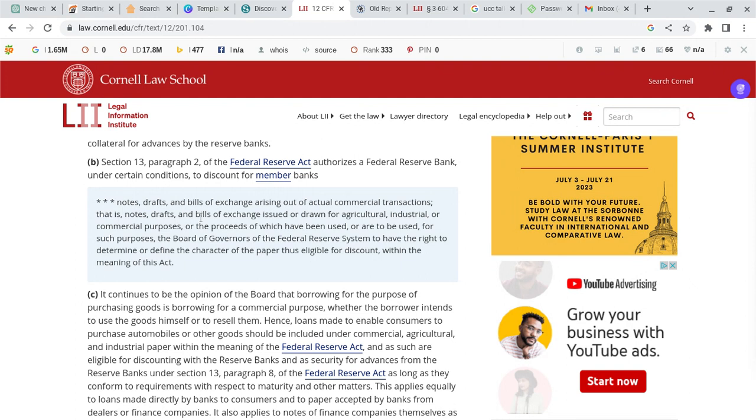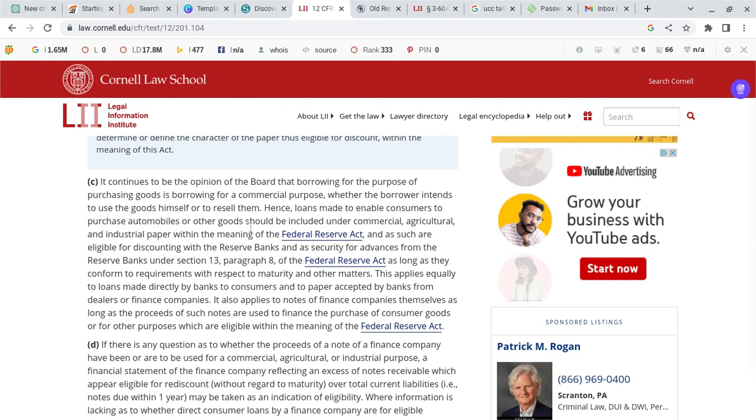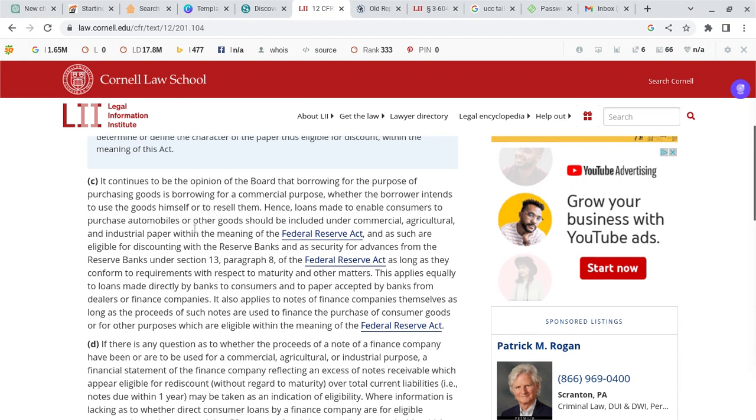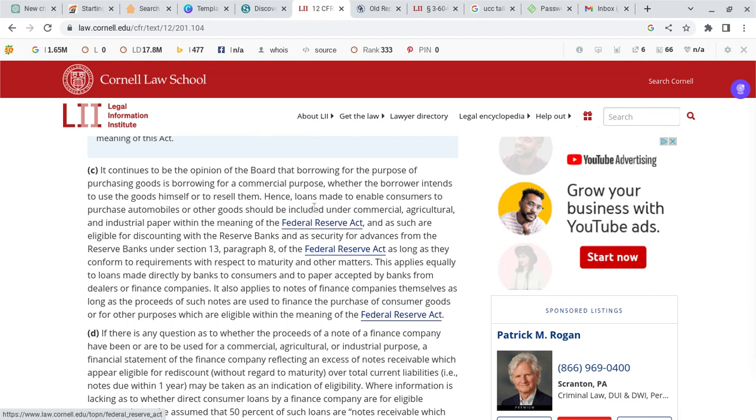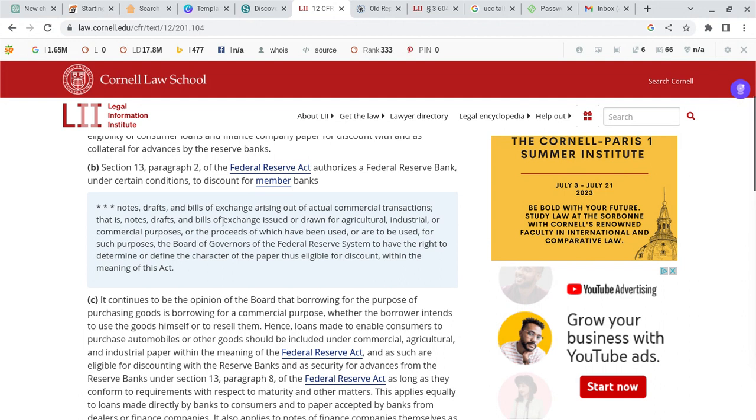You understand? So this is very important when you're dealing with promissory notes, because every time you get a house or you get a loan for a car, they're dealing with promissory notes. I'm going to read a little part of this piece so you get a clear understanding. This is very important to read, but you also have to study the UCC to go along with that, because you still have to deal with contracts in order to use these negotiable instruments or bills of exchange.